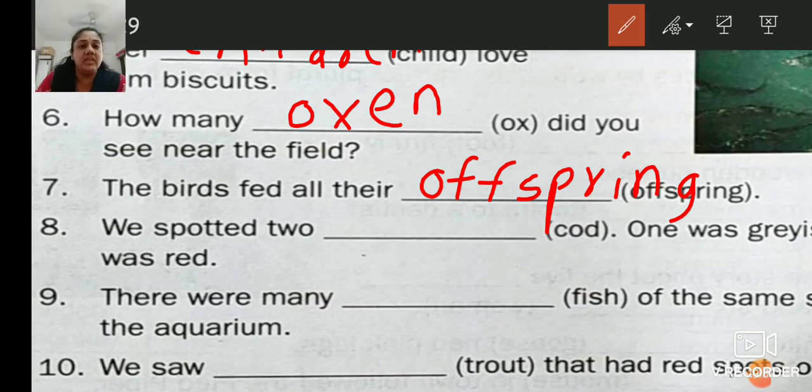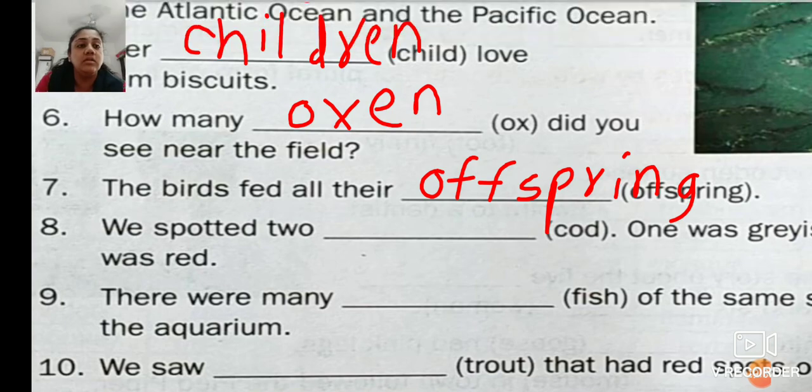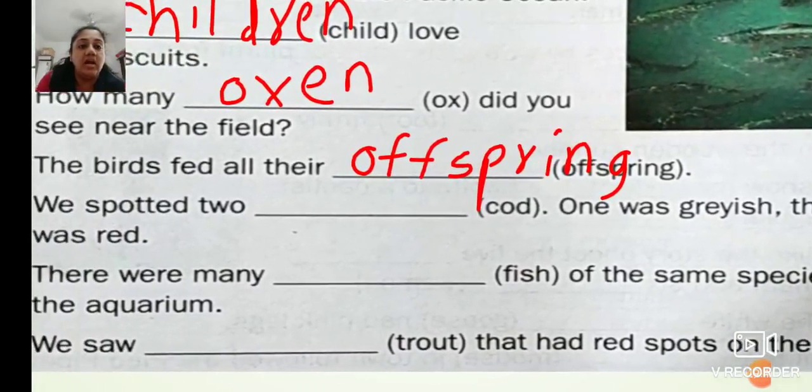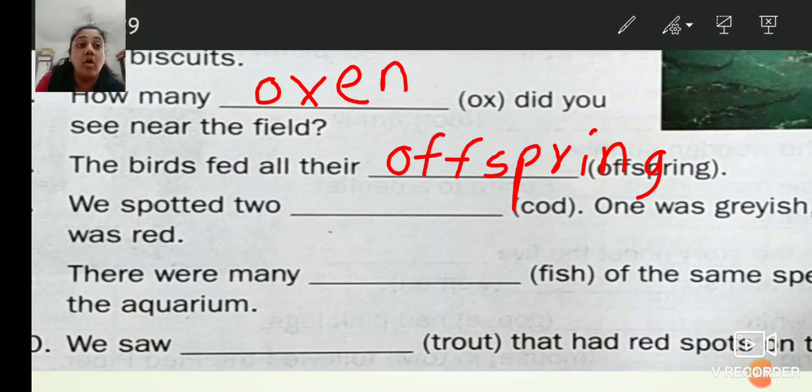O-F-F-S-P-R-I-N-G. We spotted two dash. One was grayish and the other was red. Cod. What is the plural form for it? Cod. Cod.